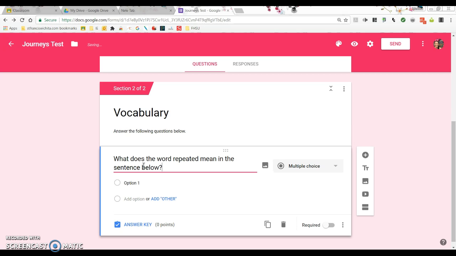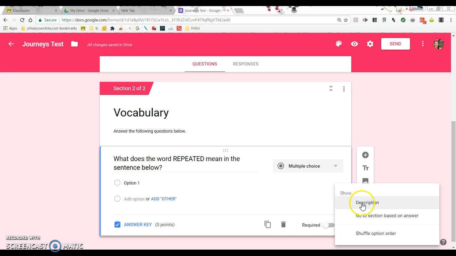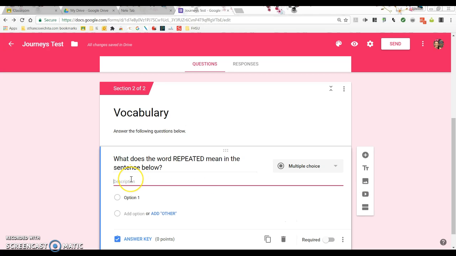Because this question is asking me about a sentence below, I have to add another part. So I can actually go down here and add a description, and then I can write the sentence down here. So you kind of have to play around with what works best for the test or quiz you're working on.